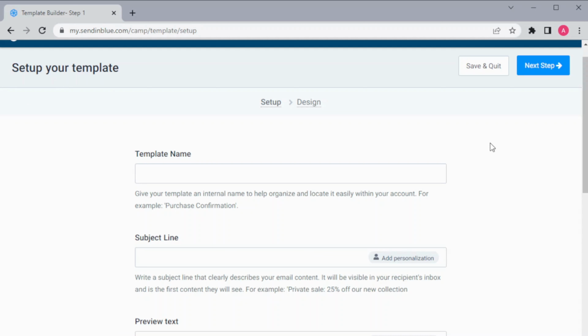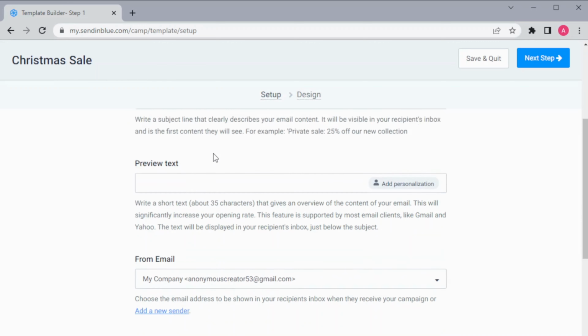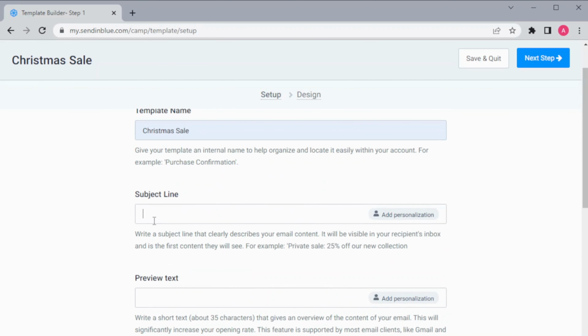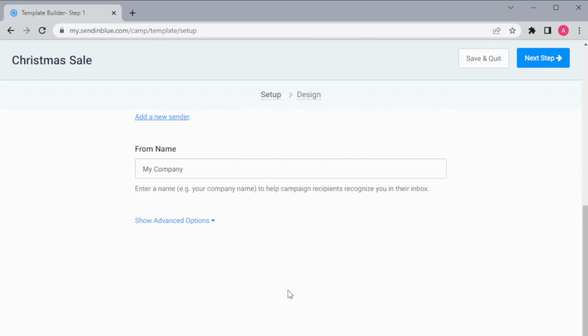After that you have to name your template. So I am creating an email template for a Christmas sale, so I'll be writing Christmas sale here, and then we have to write a subject line. So I'm writing this here, and you can also add some personalization like first name, last name, and something like that, and it feels more professional, so you can add it, but for right now I am skipping it.